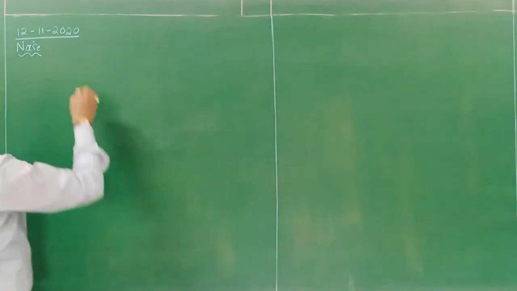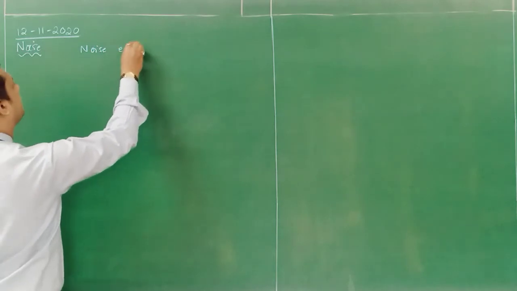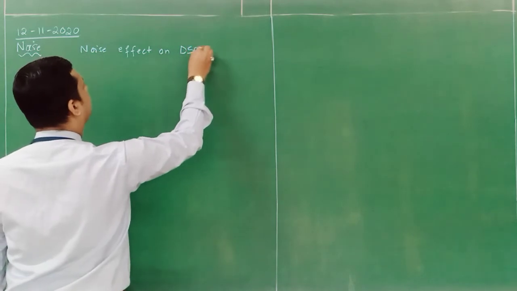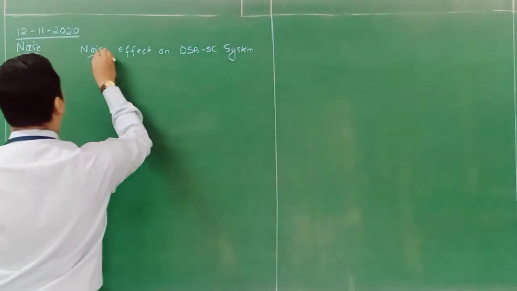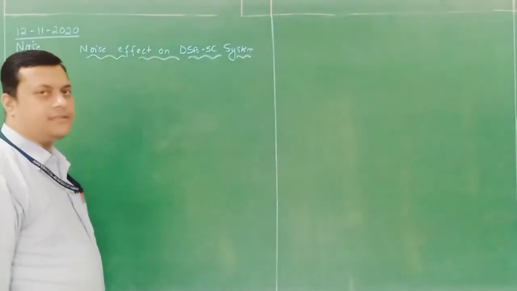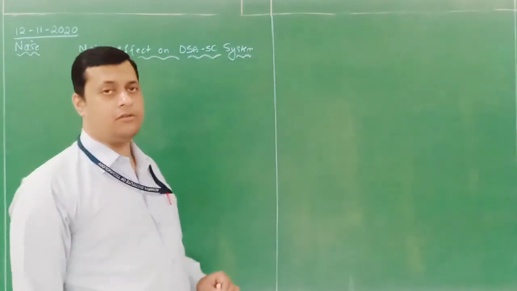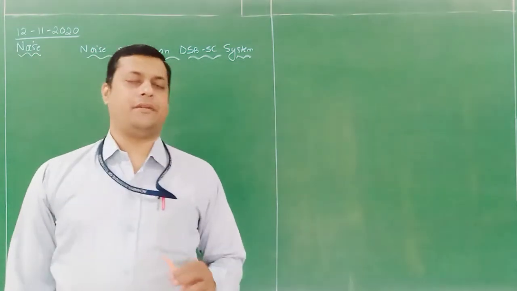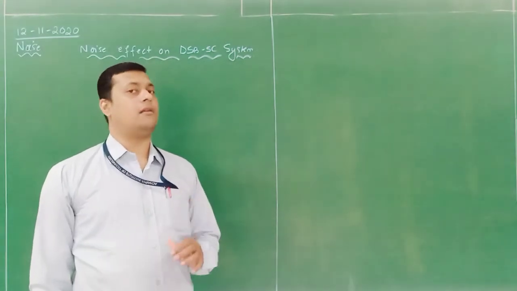Okay. So here we will discuss the noise effect on the DSB-SC system. Effect of noise in a DSB-SC system means, as we have seen, the steps we followed to calculate the input SNR and output SNR in the previous class, and then we divided the output SNR by the input SNR, that is called figure of merit.